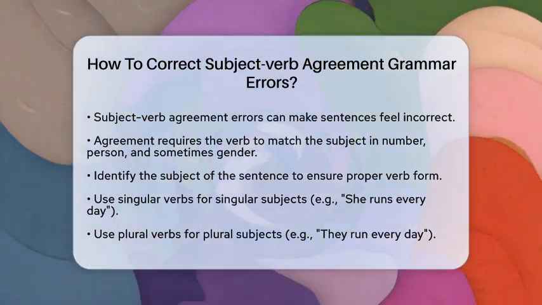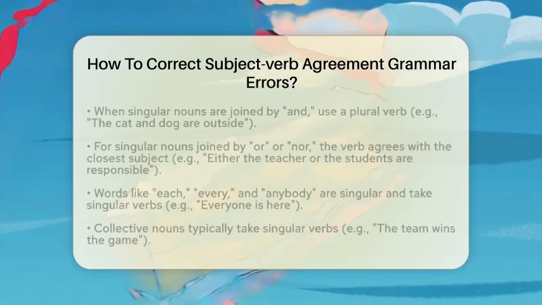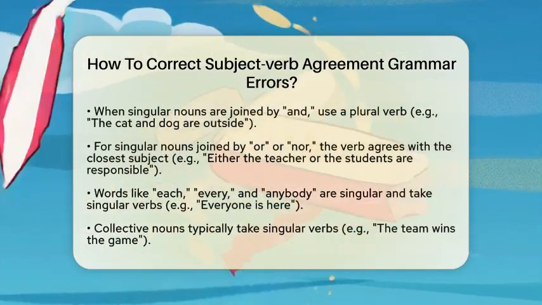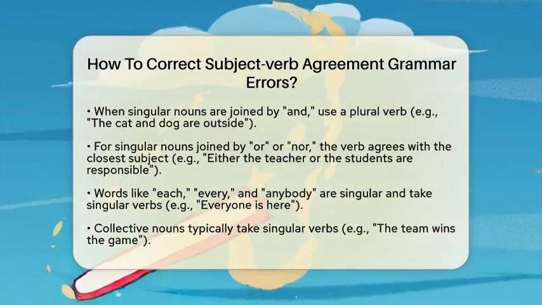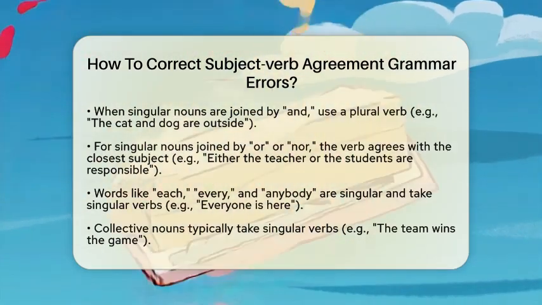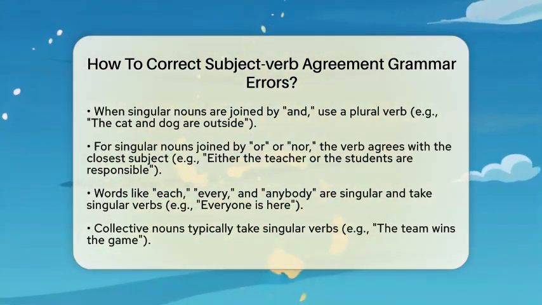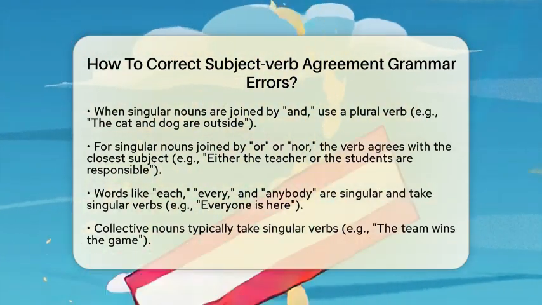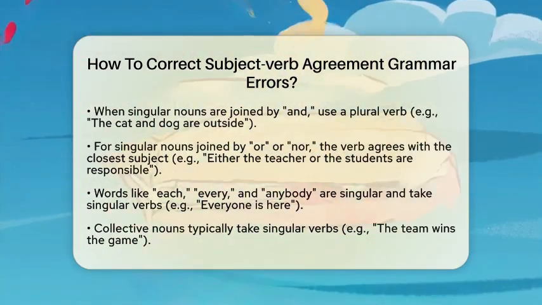Here are some key rules to keep in mind. When two or more singular nouns are joined by the word and, treat the subject as plural and use a plural verb. An example would be, the cat and dog are outside. When singular nouns are joined by or or nor, the verb agrees with the closest subject. For example, either the teacher or the students are responsible.